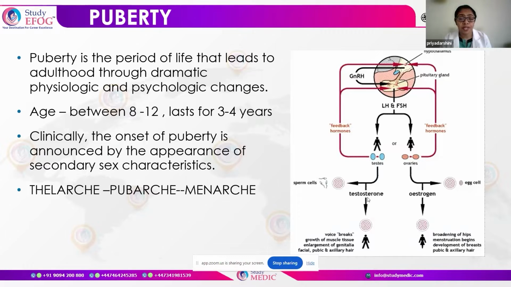That is testosterone in the males, which plays a vital role in pubertal development, and estrogen in the females. Now, we need to understand that negative feedback is sent via the testis and the ovaries through these hormones back to the pituitary and hypothalamus so that we have a regulation of the hypothalamo-pituitary ovarian axis.